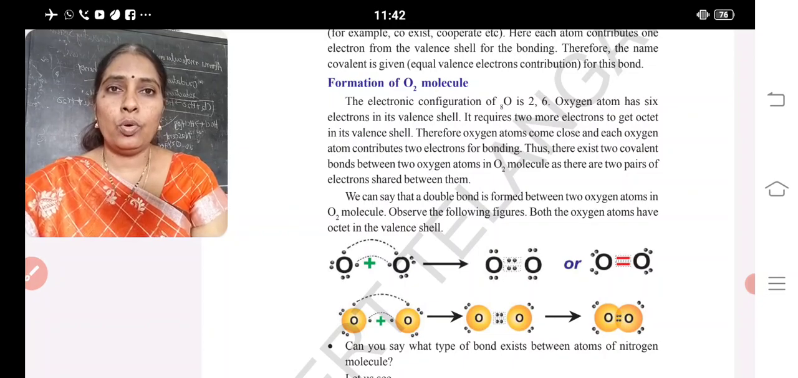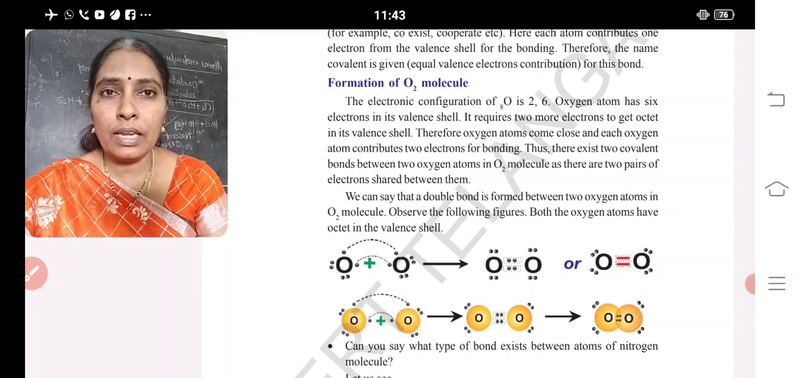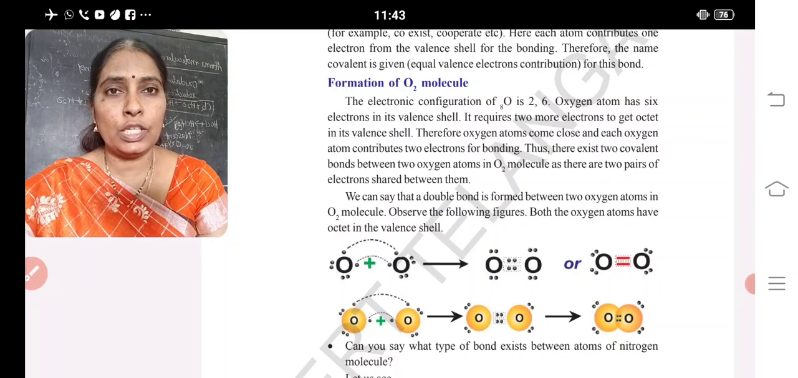That is covalent bond. What is meant by covalent bond? The bond formed by sharing of valence electrons is said to be a covalent bond. In covalent bond, examples are fluorine molecule, oxygen molecule. What is meant by molecule? When atoms combine, it is said to be a molecule.